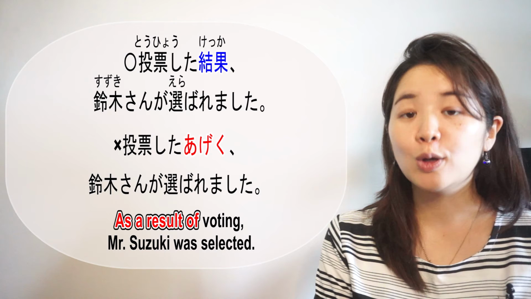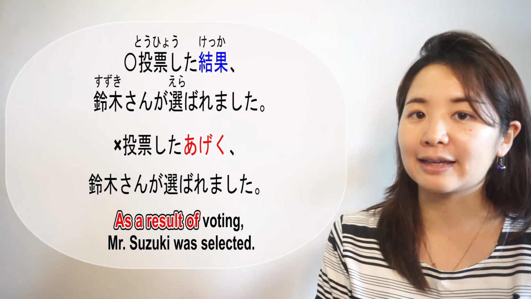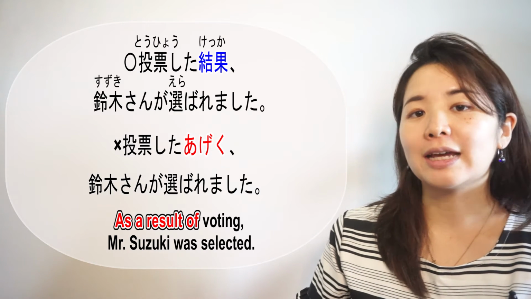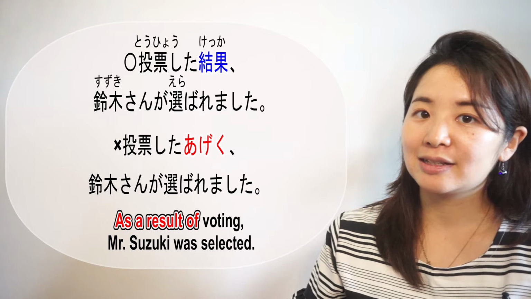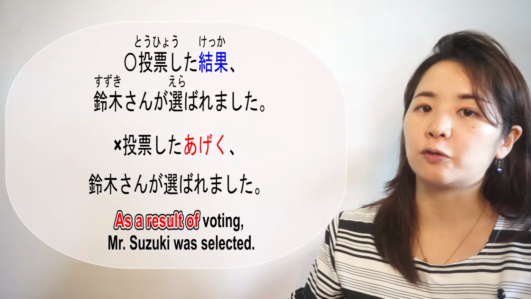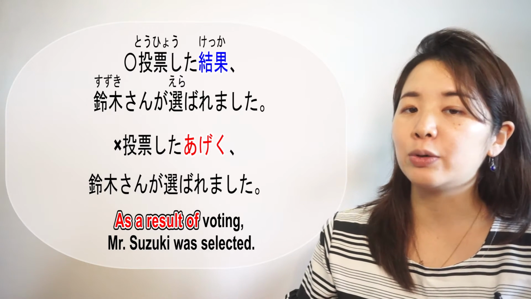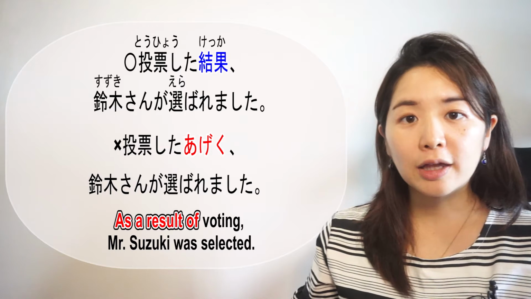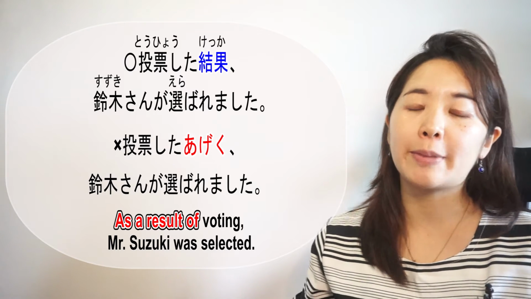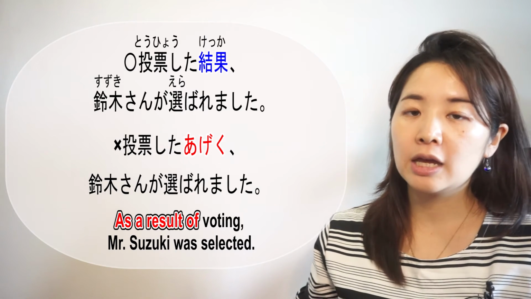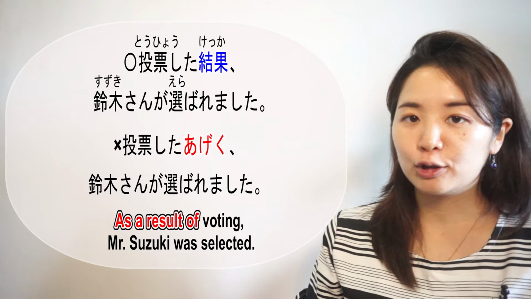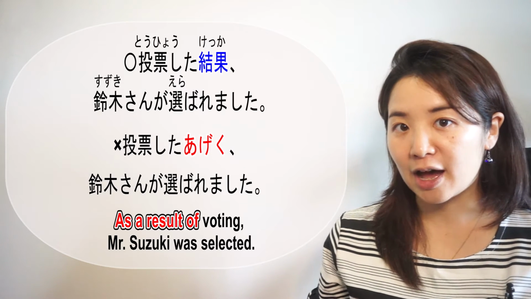It's a noun, so we will put の結果. To select is 選ぶ, 選びます. Was selected, passive form, will be 選ばれる, 選ばれます. So あげく cannot be used for one-time action. So we cannot say 投票のあげく鈴木さんが選ばれました。